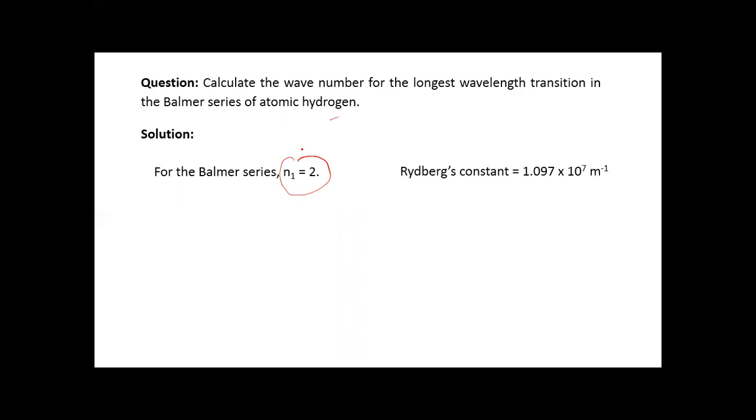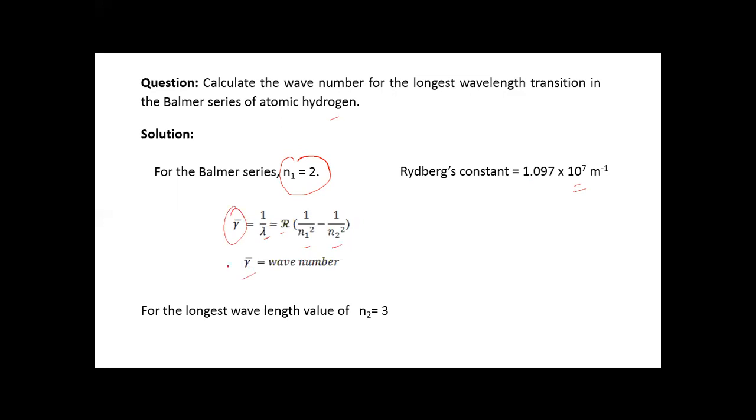The Rydberg constant value is 1.097 into 10 to the power 7 meter inverse. The formula is nu bar equal to 1 upon lambda equal to R (1 by n1 square minus 1 by n2 square), where nu bar is the wave number. For the longest wavelength, the value of n2 is 3.